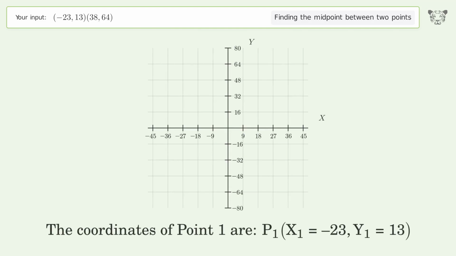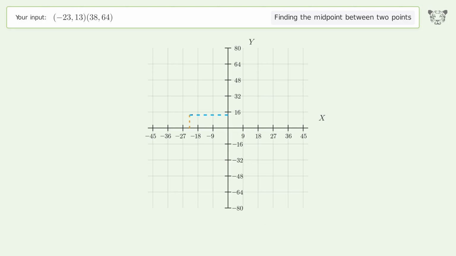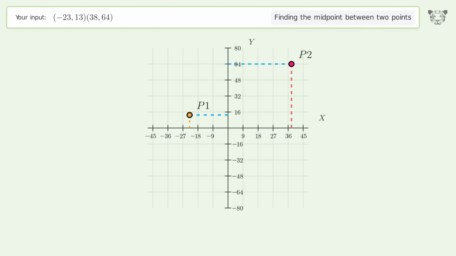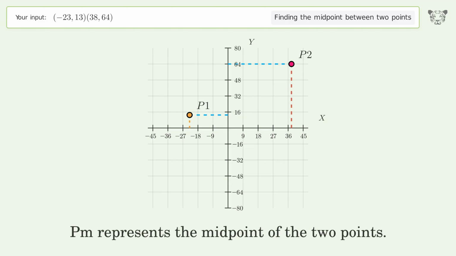The coordinates of point 1 are, x1 equals -23, y1 equals 13. The coordinates of point 2 are, x2 equals 38, y2 equals 64. PM represents the midpoint of the 2 points.